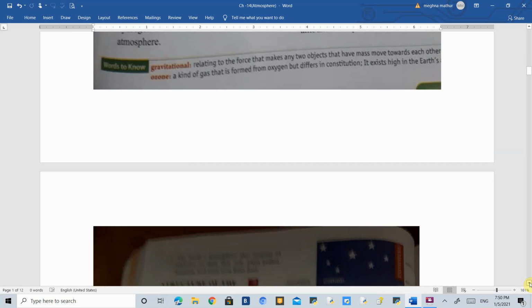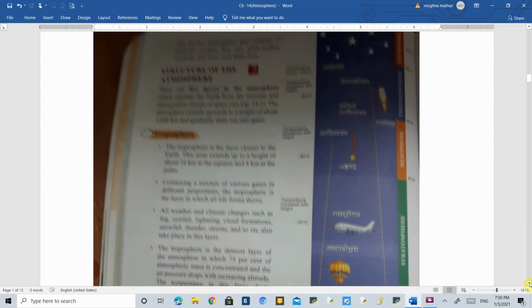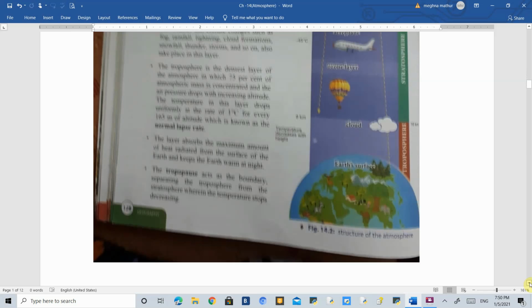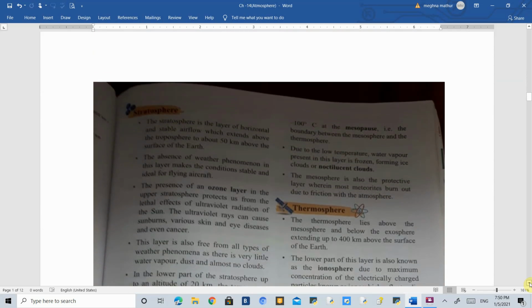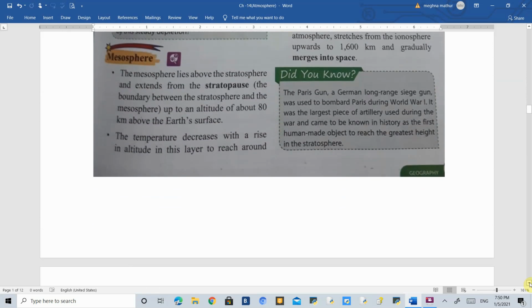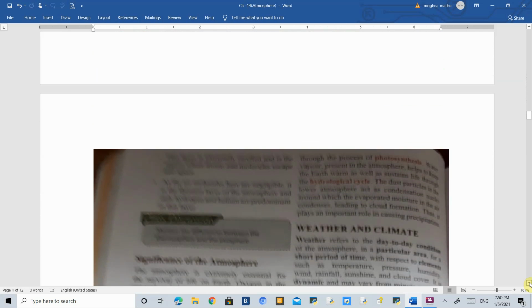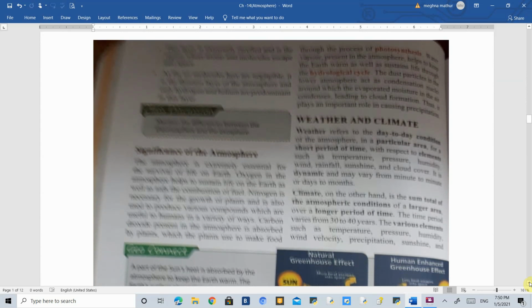After the composition, we have the layers of the atmosphere, that is, we have troposphere, and then we have thermosphere, exosphere, mesosphere. So these are the layers which one by one we can see when we go towards the space.